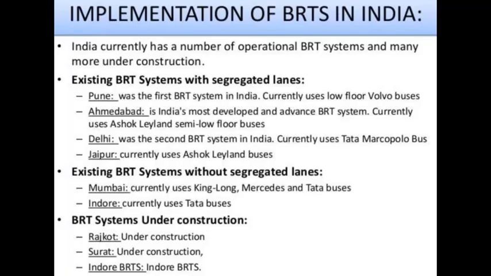Implementation of BRTS in India. Currently India has a number of operational BRTS systems and many more are under construction. The existing BRT systems with segregated lanes are in Pune, Ahmedabad, Delhi, and Jaipur, whereas the existing BRT systems without segregated lanes are in Mumbai and Indore. Some BRT systems still under construction are at Rajkot, Surat, and Indore.